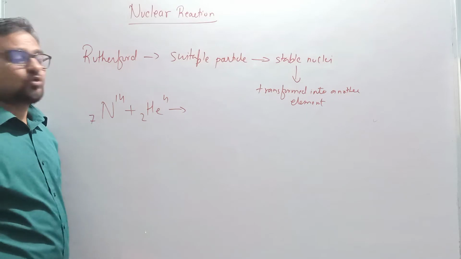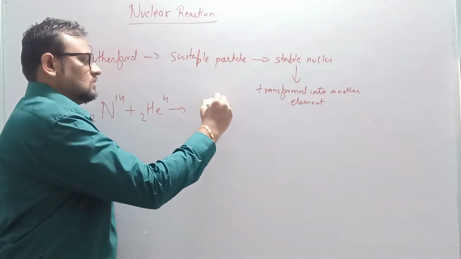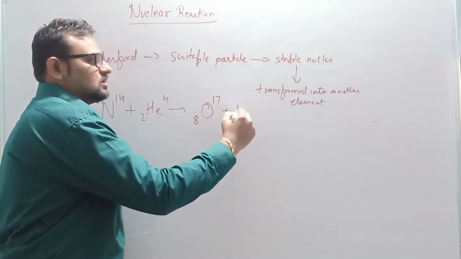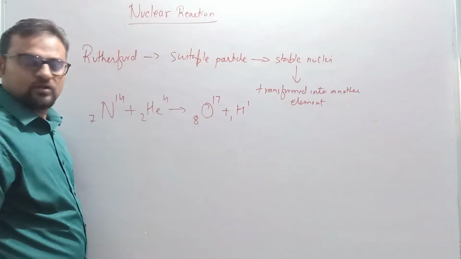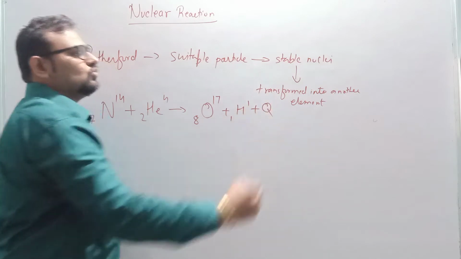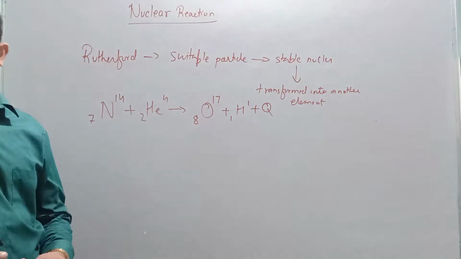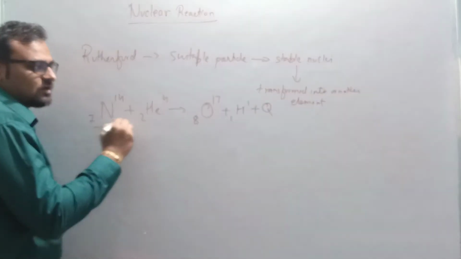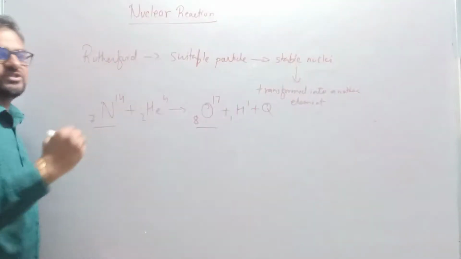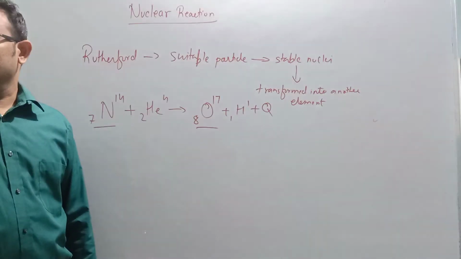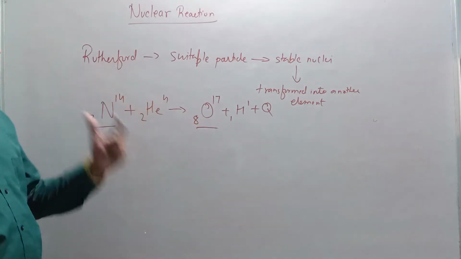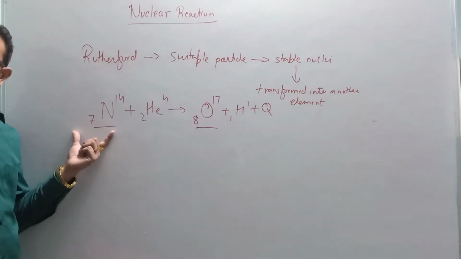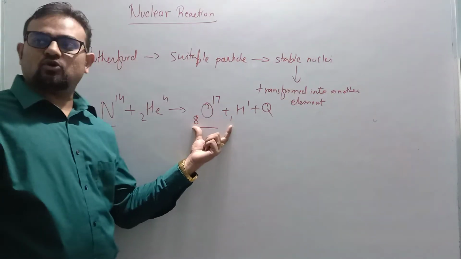It is transformed to an isotope of oxygen, plus a proton was emitted and Q, that is the energy, was released. It was nitrogen nuclei, it converted to oxygen nuclei.